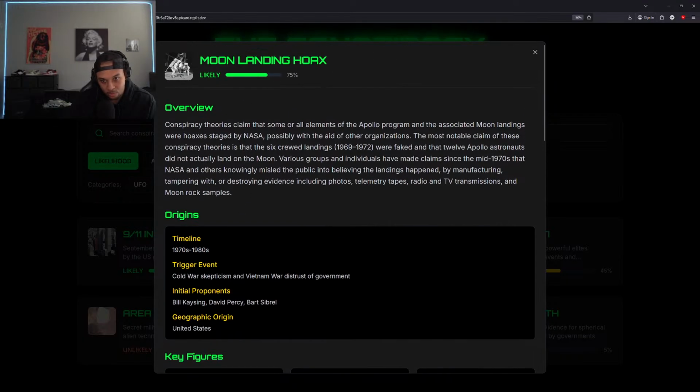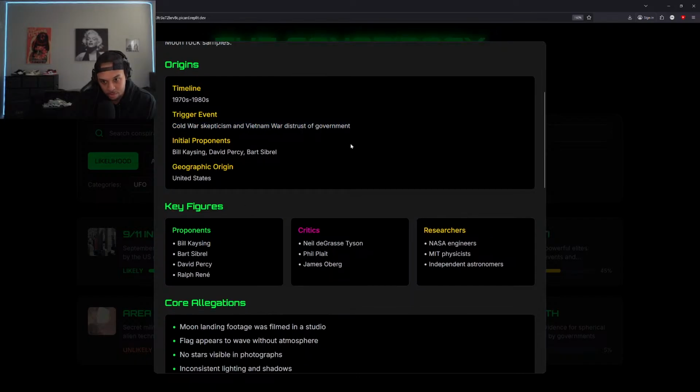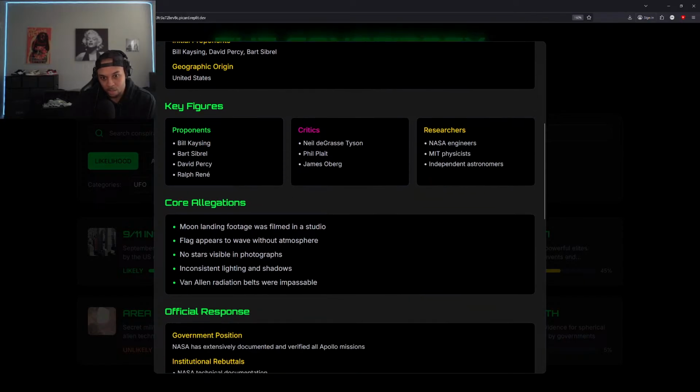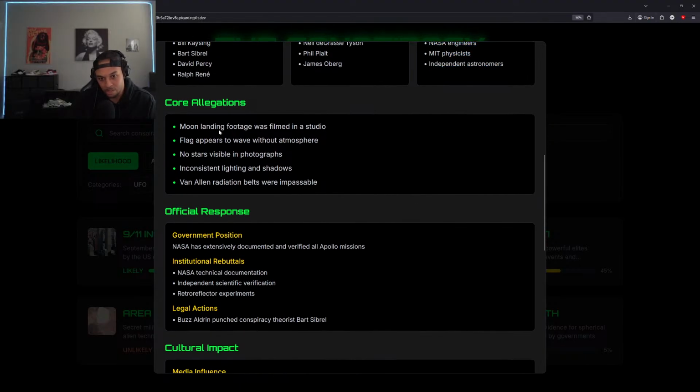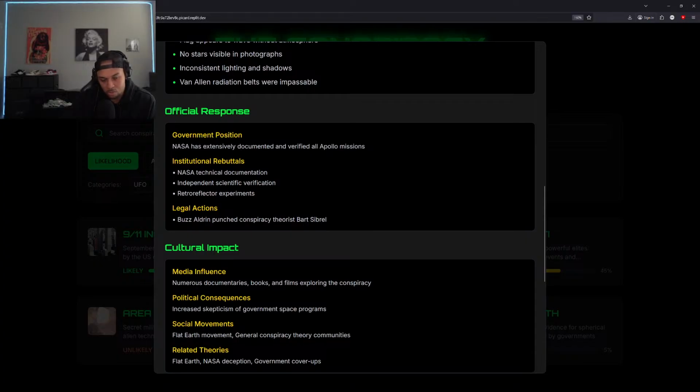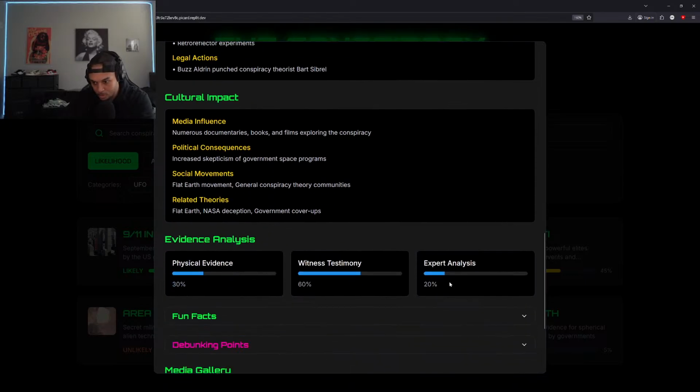It has a timeline for us. Okay. Cold War skepticism and Vietnam War distrust. Okay, so this is the cause, the initial proponents. Okay, so these are the individuals that are associated with these conspiracies. All right, key figures, critics, and researchers. Okay, nice. I like this. Moon landing footage was filmed in a studio. Flag appeared to wave without atmosphere. All right. That's cool. So we can also add in cool things like, say if it's a breakdown on YouTube or something like that, we can add that information into these as well. But for now, this is looking okay.